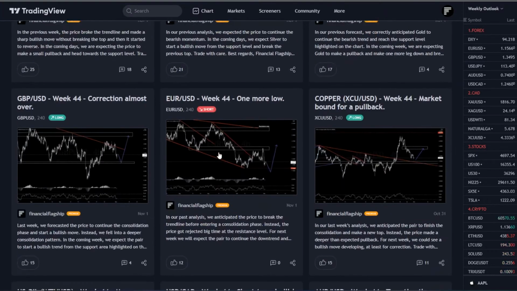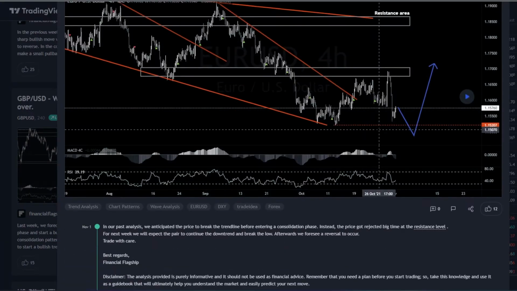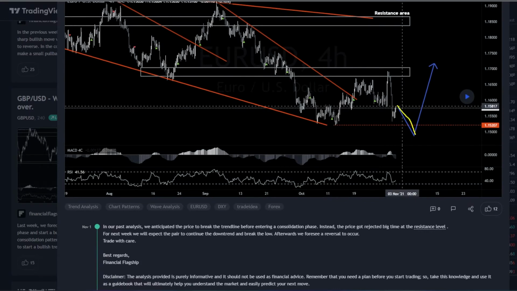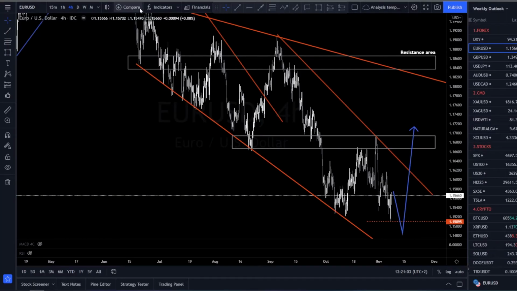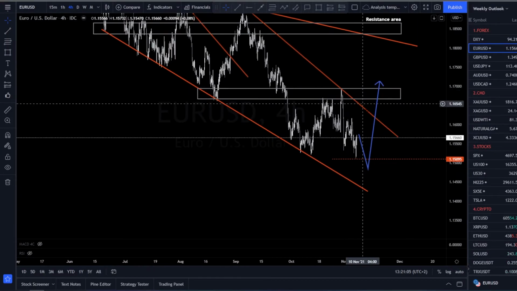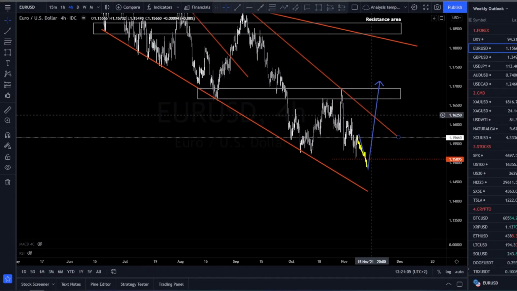So let's start off with EURUSD. In our previous forecast, we anticipated the price to make one more move towards the downside. For next week, we are expecting the pair to make a new low again before starting a reversal. We'll wait for the market to break the trend line, reach the resistance level, and make a consolidation. If we get this move, then we'll most likely continue the uptrend and get the reversal that we want.